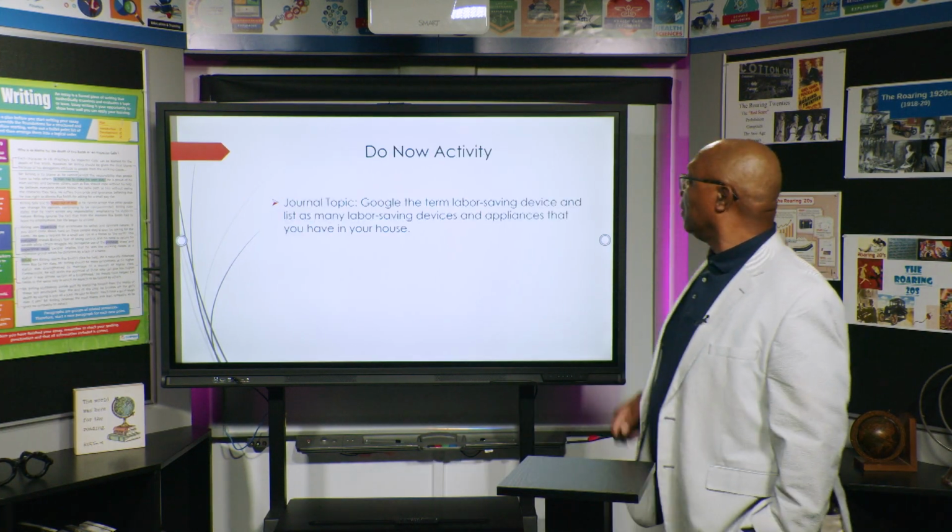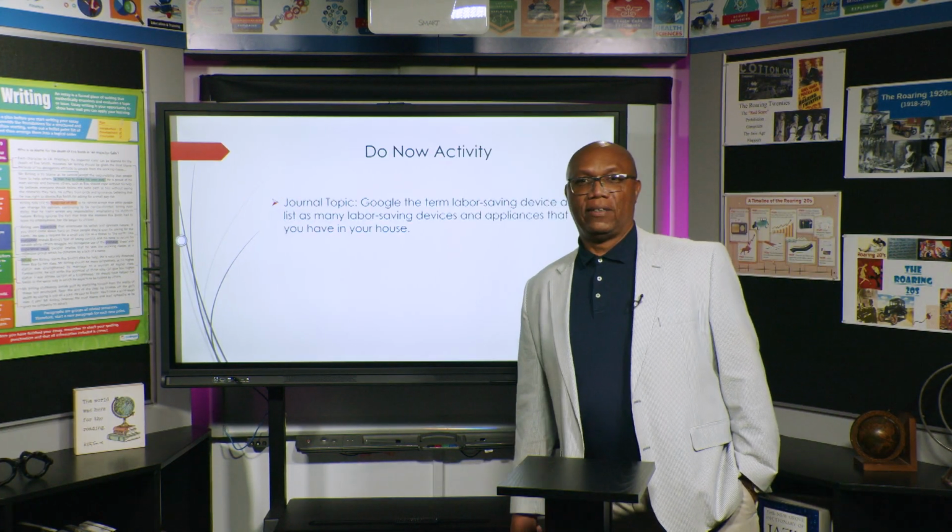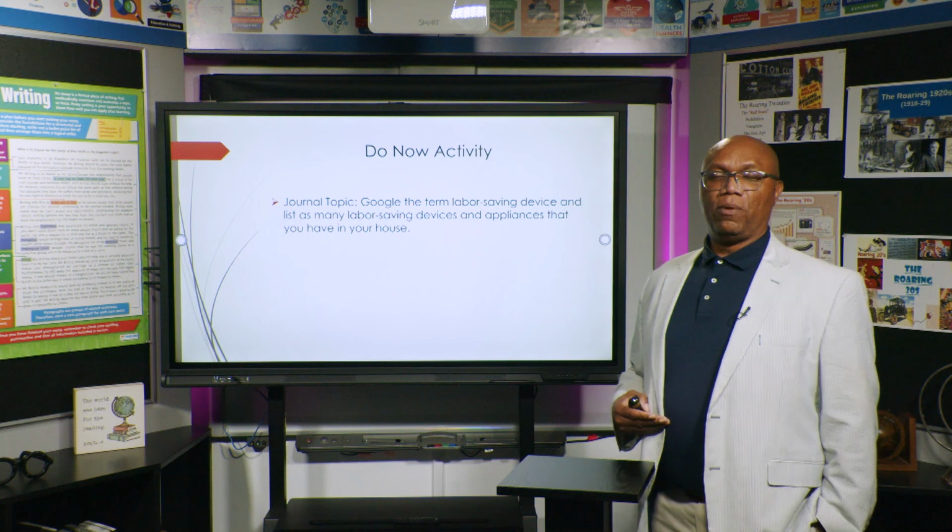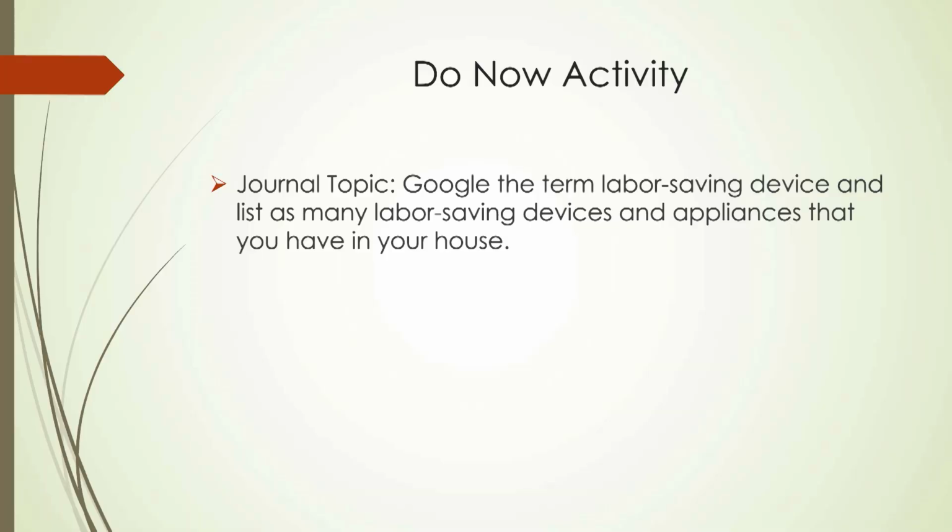What we're going to do is look at our Do Now activity. Our Do Now activity is what we do to get warmed up and ready to learn. And this is a journal topic. If you have a journal, go ahead, take your journal out and write this particular topic down. It says, Google the term labor-saving device and list as many labor-saving devices and appliances that you have in your house. So go ahead, take a few moments and do that. And we'll come back in a few moments and find out what exactly it is that you wrote down.